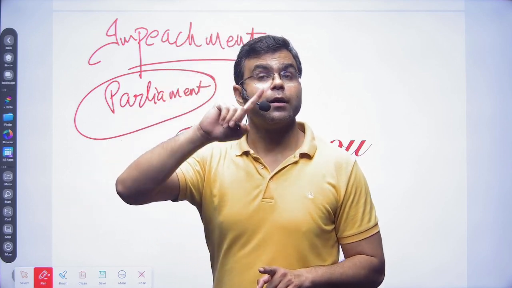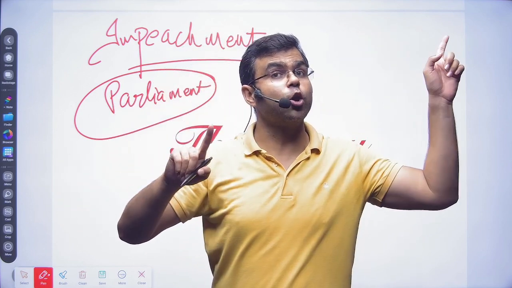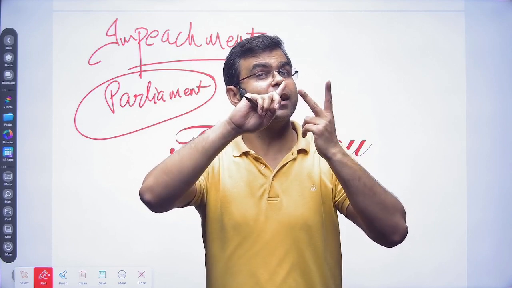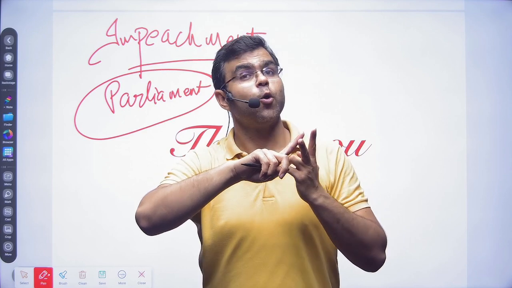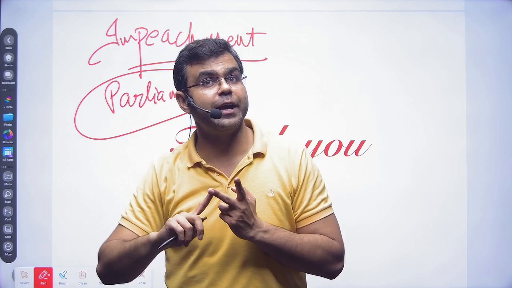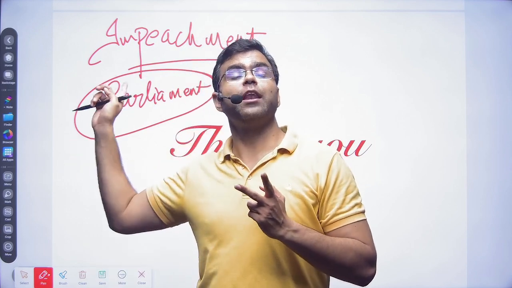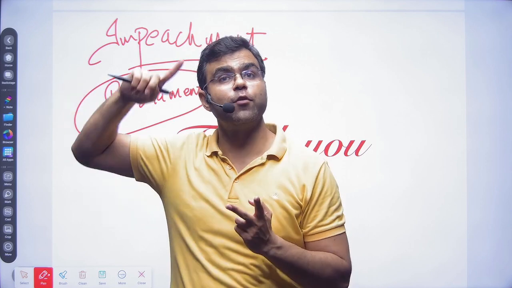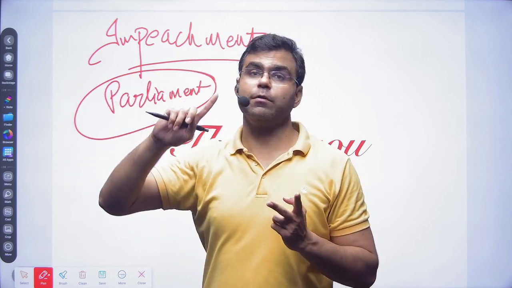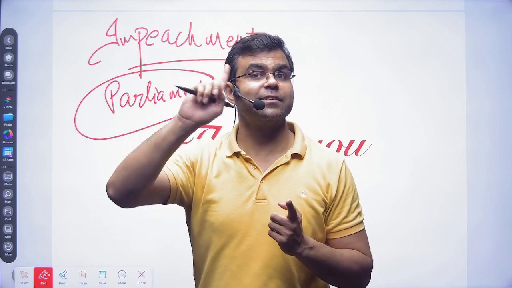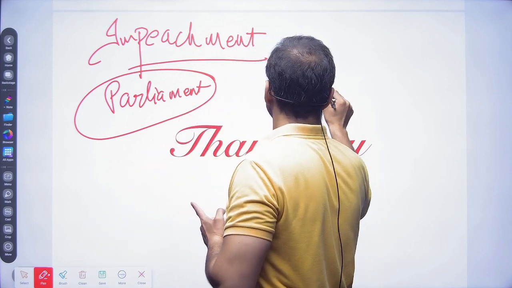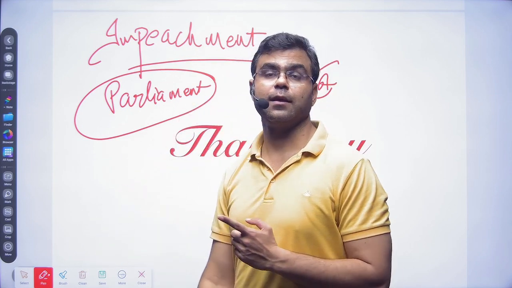Now, if we remember the electoral college, parliament, state legislative assemblies, as well as assemblies of union territories were the members of the electoral college to decide who will be the president of India. Now, who will decide that the person should be removed from the office of president? Parliament has the power. State legislative assemblies are not allowed in this process.